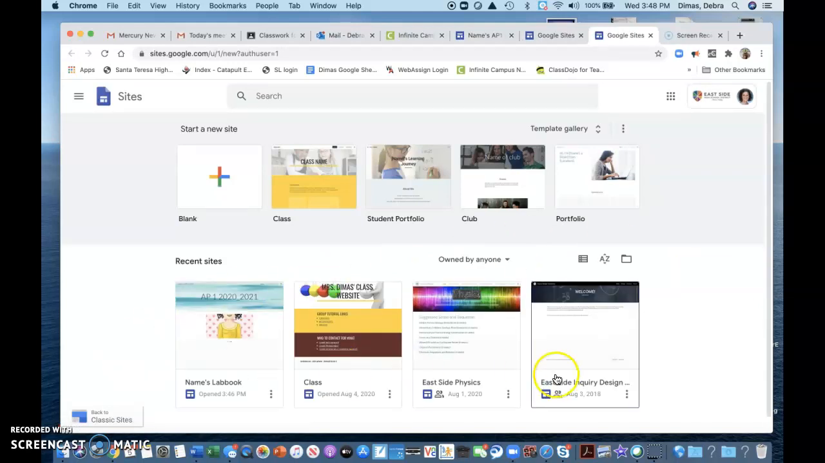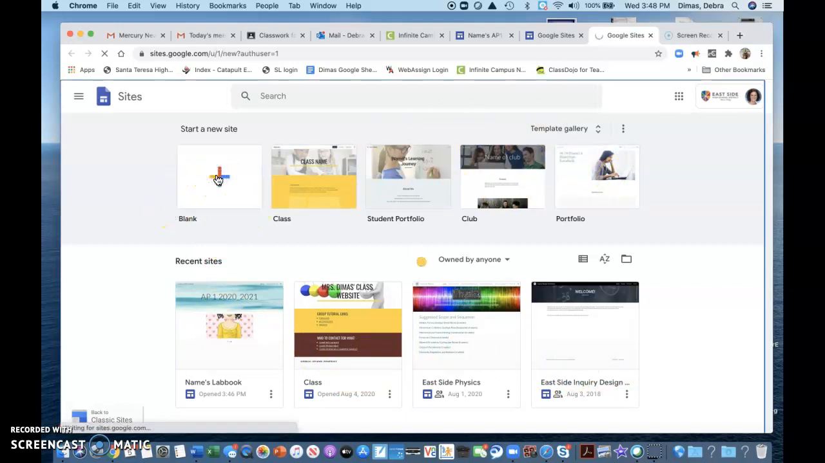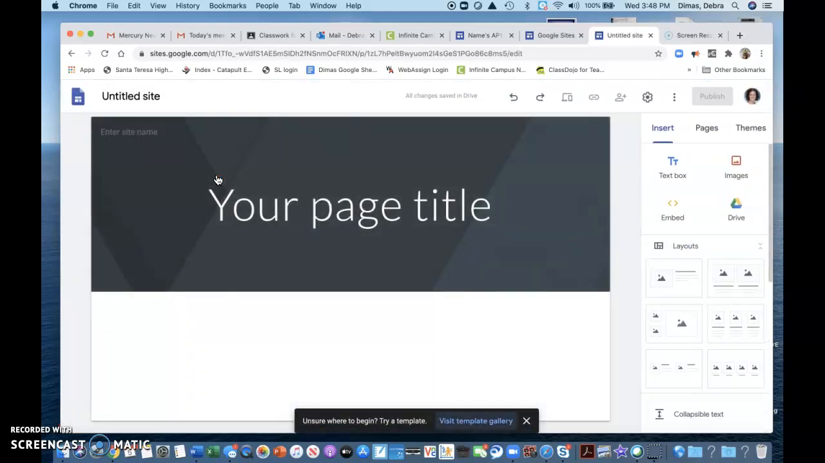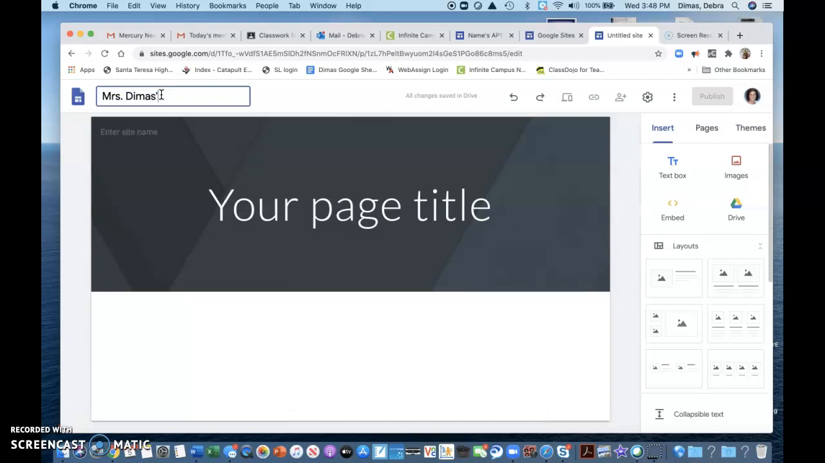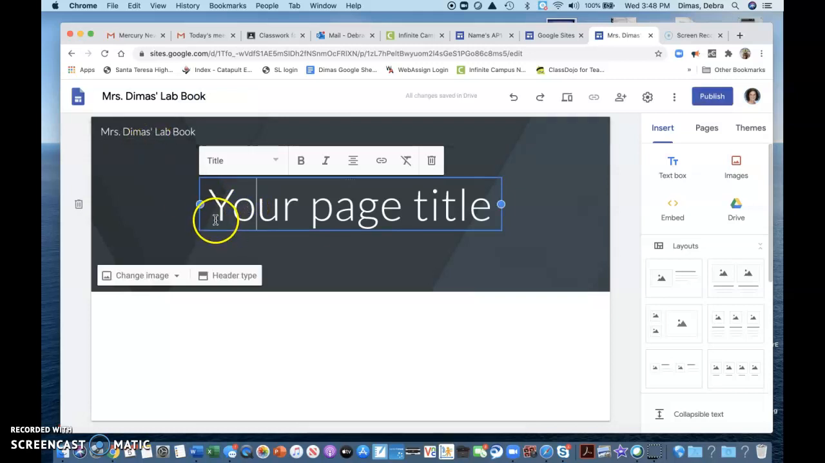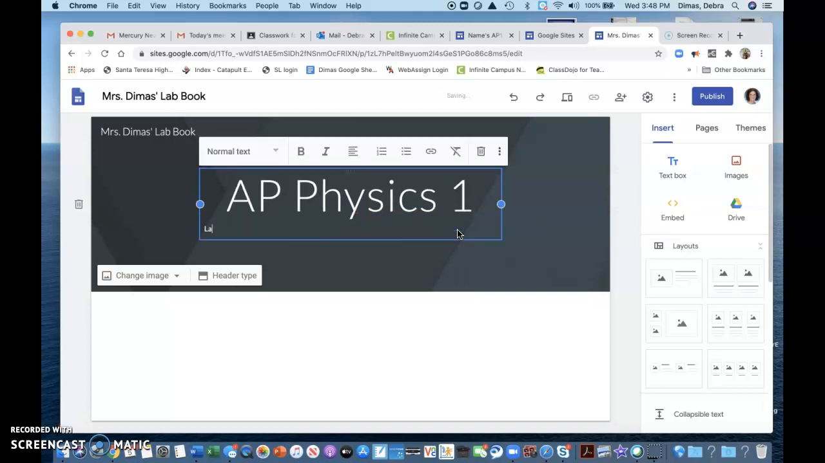And this shows me all the sites that I have currently. So I'm going to make a blank one. Of course, you could pick a template if you want to, just like always. So I'm going to start with a brand new one so that we can see what it looks like. And like any Google Doc, you can type in the title. So this will be Mrs. Denis's lab book. And then notice the title of it went right there. And then maybe this will be AP Physics 1 lab book.